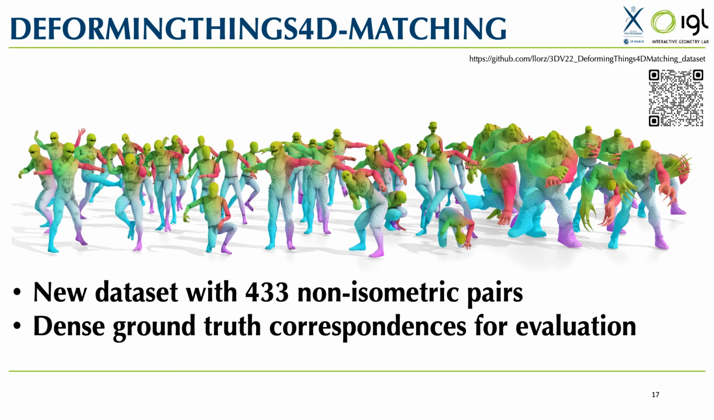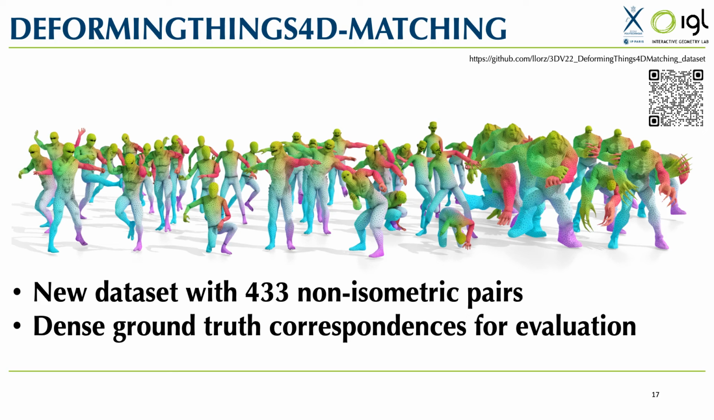Evaluating this method requires challenging datasets with high levels of non-isometry across shape pairs, where standard shape matching methods fail to produce smooth maps. However, most existing shape matching benchmarks, like FAUST, that include dense ground truth correspondences, are composed of near isometric shapes, and most methods obtain great results given the right initialization. This is why we introduce a new dataset called Deforming Things 4D Matching.